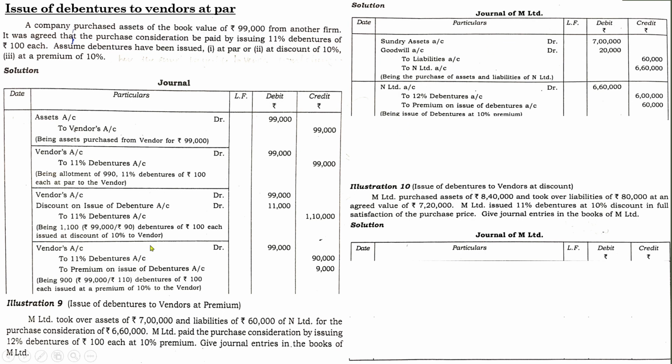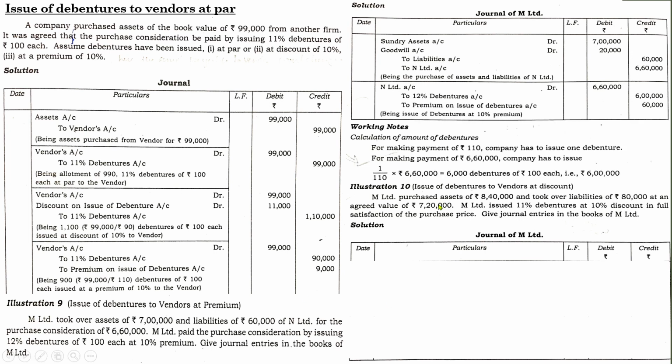N Limited account, see the same entry, N Limited account, instead of vendor you are writing N Limited account to 12% debentures. Here we are offering 12% debentures at premium, so premium on issue of debentures. And here in the N Limited account, you will show the purchase consideration you have paid, 6,60,000. And what is the value of the debentures? Same pattern which we have done, the same equation which we are going to use.